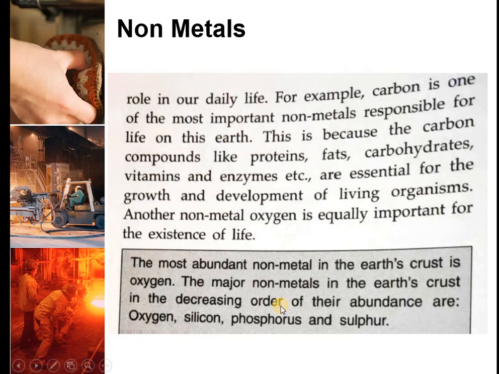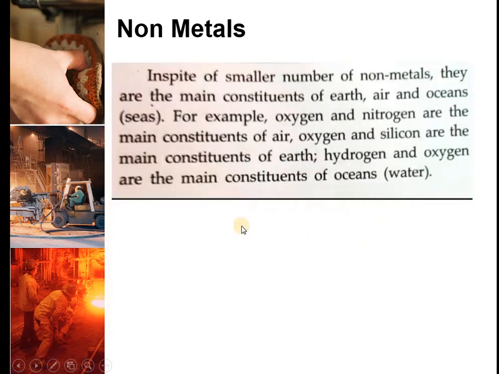Most abundant non-metal in the Earth's crust is oxygen. Major non-metals in the Earth's crust in the decreasing order of abundance are oxygen, silicon, phosphorus and sulfur. Even though there are a smaller number of non-metals, they are the main constituents of earth, air and ocean. Oxygen and nitrogen are the main constituents of air, oxygen and silicon are main constituents of earth, and hydrogen and oxygen are the main constituents of oceans.